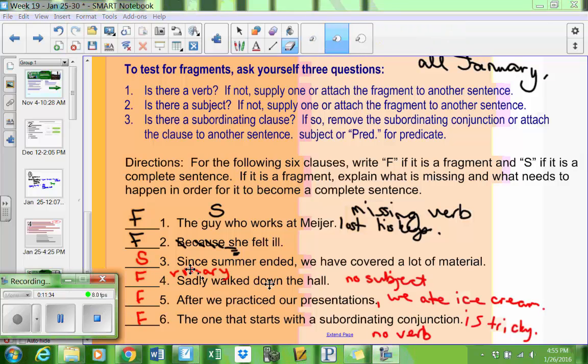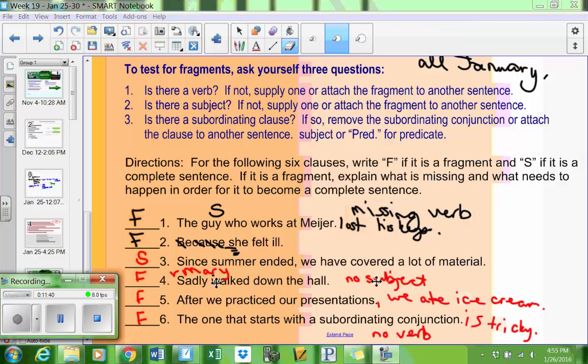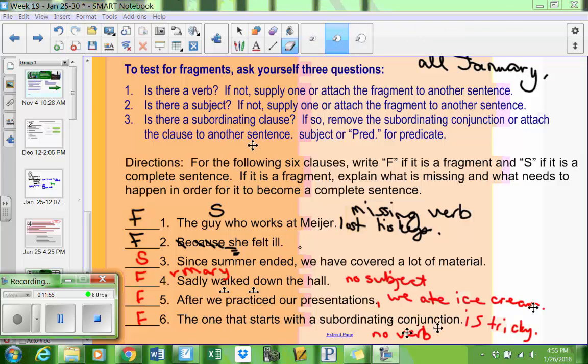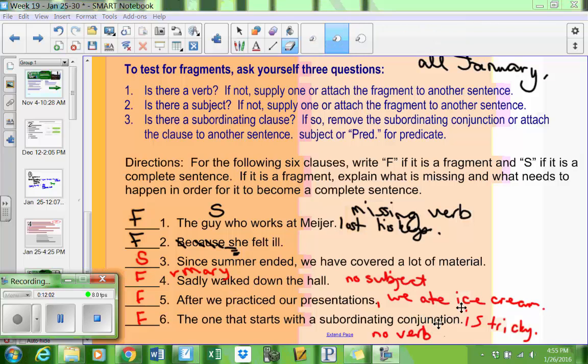All right, here are those corrections in red. Number 3 is a complete sentence. Number 4, a fragment. Didn't have a subject, so I added one. Number 5 was a fragment. Gave us, again, that subordinating clause. So I added, we ate ice cream at the end. Number 6, also a fragment, the one that starts with a subordinating conjunction. There's no verb. We have a subject, but we don't have a verb, so I said the one that starts with a coordinated conjunction is tricky.